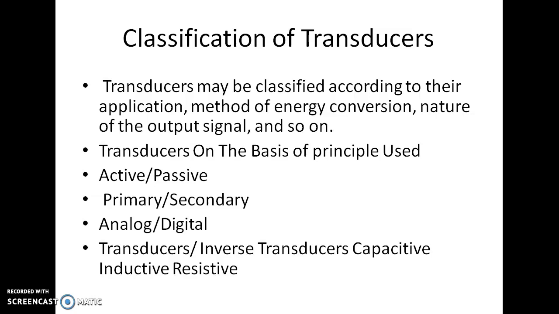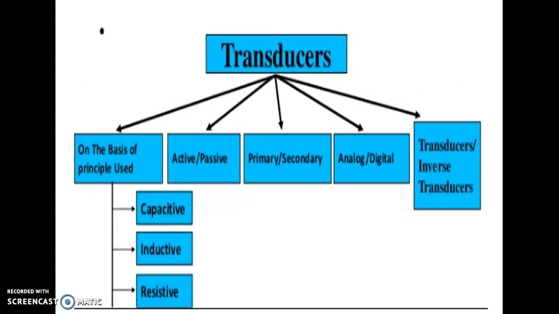And according to the electrical principle used, we have different types of transducers like capacitive transducer, inductive transducer, resistive transducer, etc. Here we can see the classification layout. First, on the basis of principle used, that is capacitive, inductive and resistive. Then active and passive, primary and secondary, analog and digital, then transducer and inverse transducer.